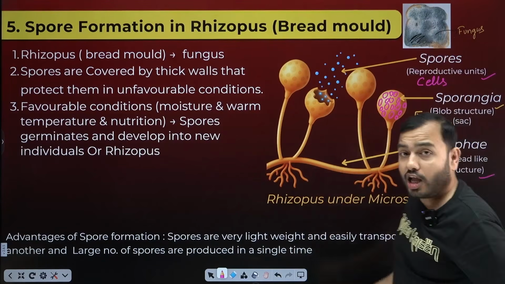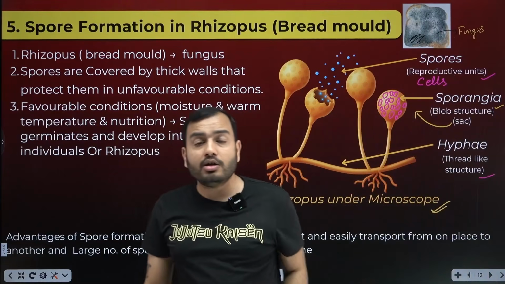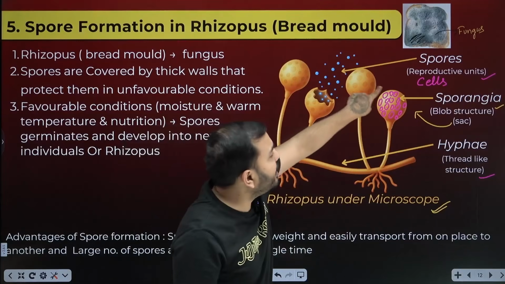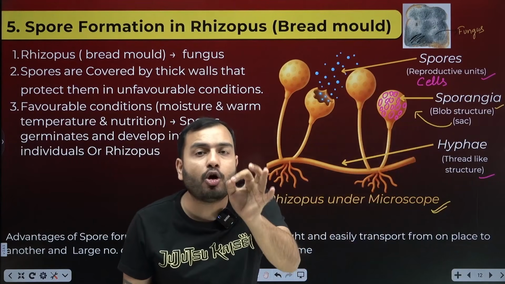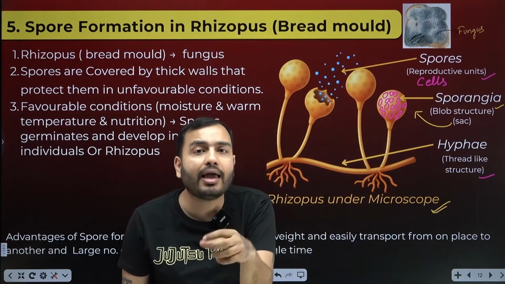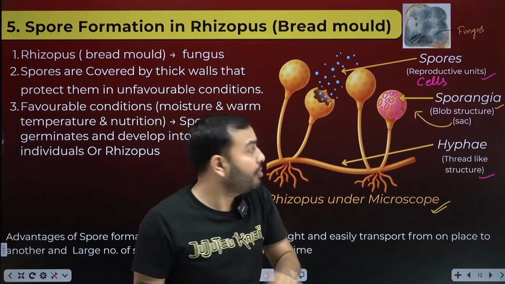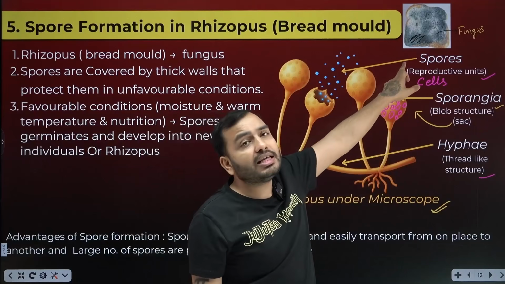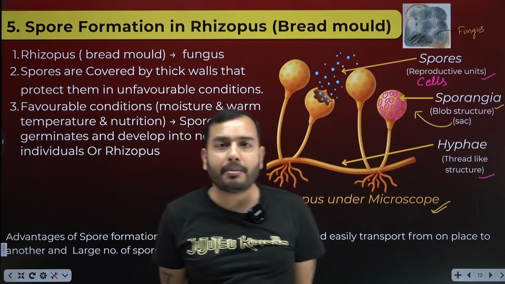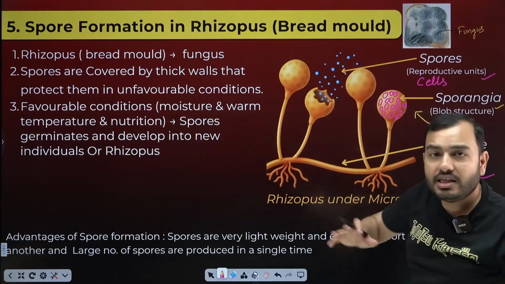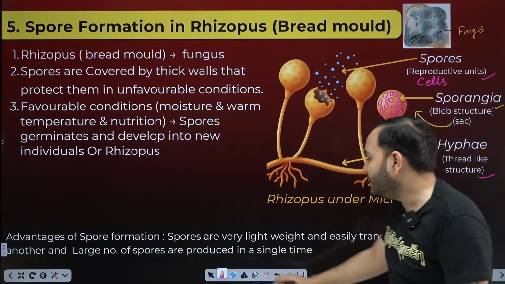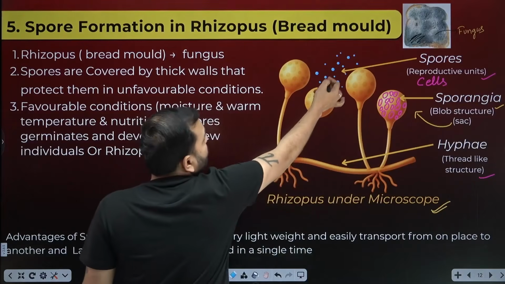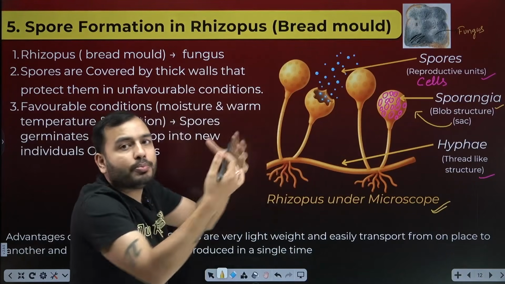So beta, the fungus that grows on the bread, when you look at it under a microscope, is so beautiful. On top is the sporangia. It's a bag, a sac, and inside lots of cells are filled, which we call spores. Now what happens, beta? This sporangia bursts with a pop. As soon as it bursts, spores come out from inside.